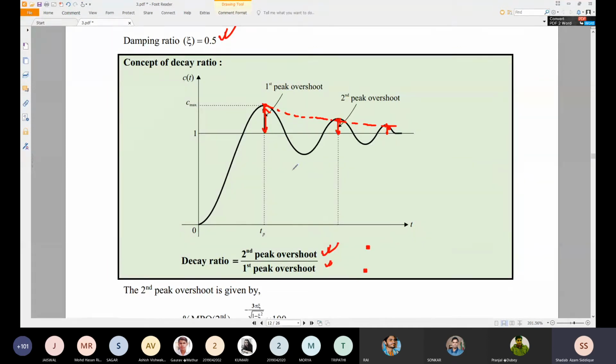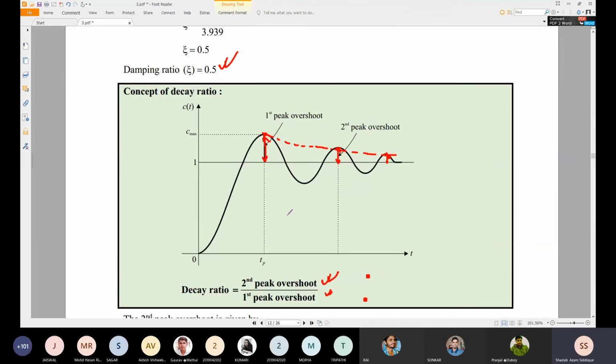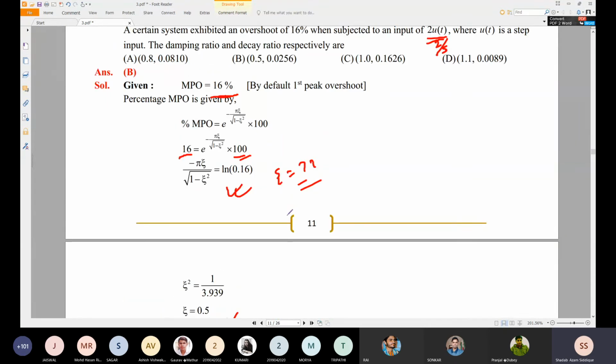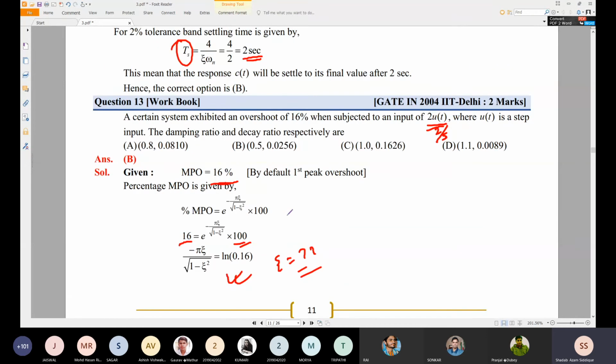So you can find the ratio of that, that is called decay ratio, and you can have the zeta value from that equation, the MP value. Okay, so in this you can see the problem which is given is a 2 marks problem, set by IIT Delhi, but many of the students do not know about the decay ratio. So that's why they have not jumbled the question like this, with K 0.5 in the other option. They have simply taken 0.5, and one can easily get the score.